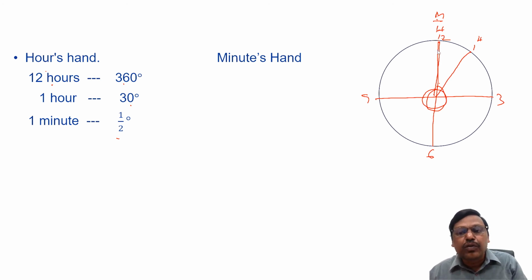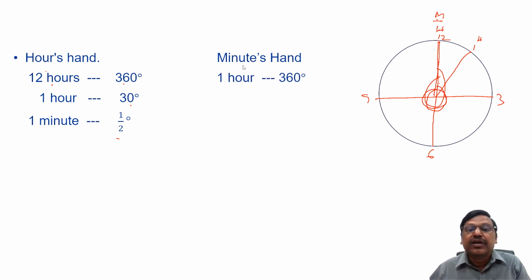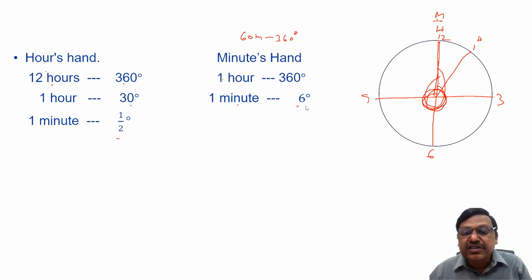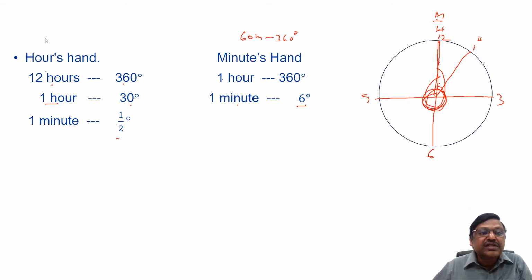So in 1 hour's time, it completed one round, meaning 360 degrees at the center. 1 hour means 60 minutes, so 360 by 60, in 1 minute it moves 6 degrees.